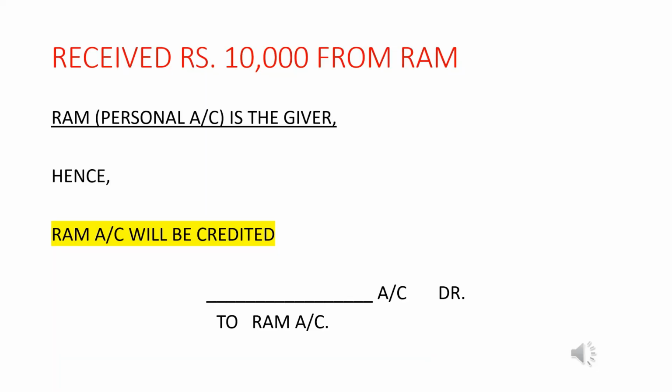Received rupees 10,000 from Ram. So Ram comes under personal account, and the rule for personal account is debit the receiver and credit the giver. Since here Ram is the giver, Ram account will be credited. Which account will be debited, I'm not taking as of now because that does not relate to personal account. That we will be taking in the miscellaneous transactions later in the video. So as for now, we know Ram will be credited here because Ram is the giver.